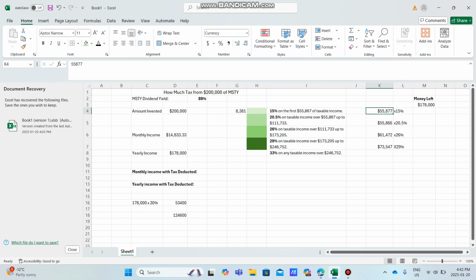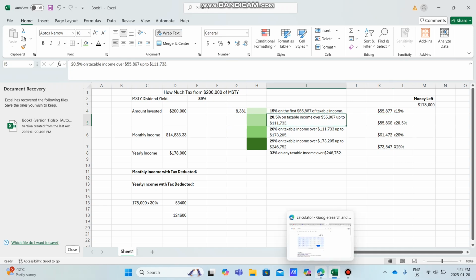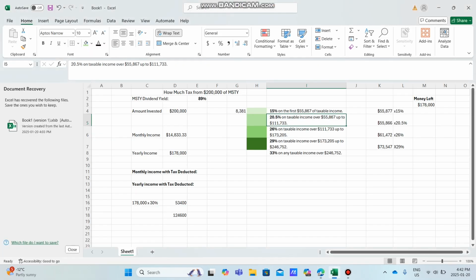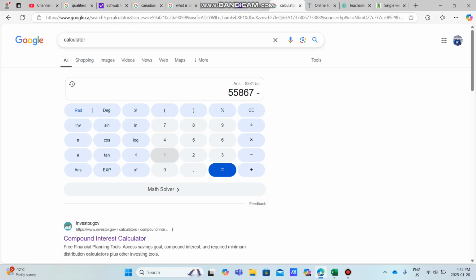Now we jump to the next. And how I got this marker here is basically I took $55,867. We're going to do the first one together. $55,867. And I subtracted it from $111,733. Boom.